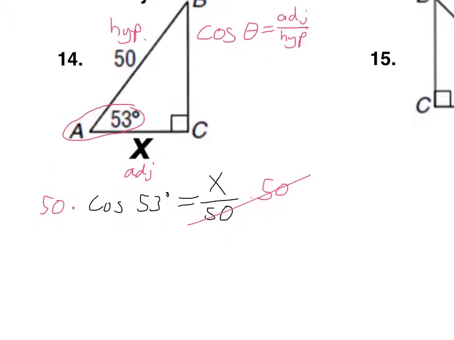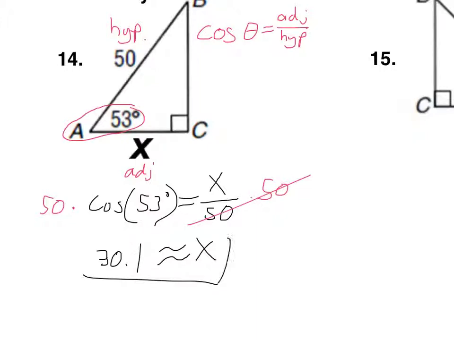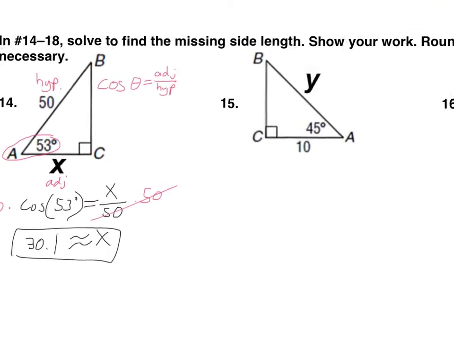And now you're going to type this into your calculator. You'll probably have to use a parentheses because the calculator automatically puts one in, but you just type in 50 times cosine 53. And we'll round, because it usually does not come out evenly, and you should get 30.1. If we're rounding to one decimal place, it would be 30.1. Alright, let's do another, number 15.